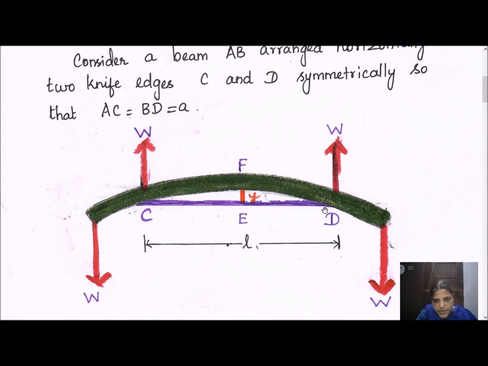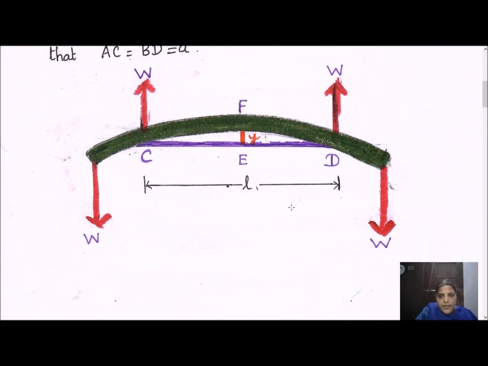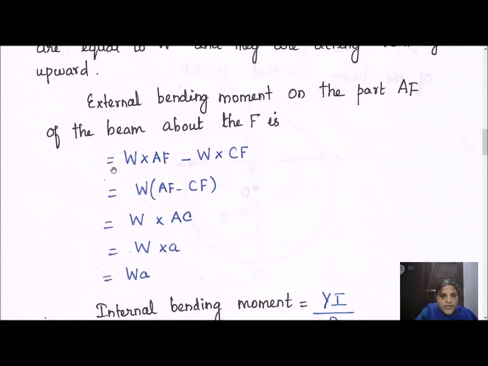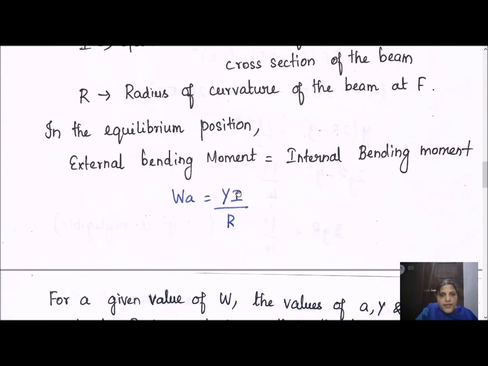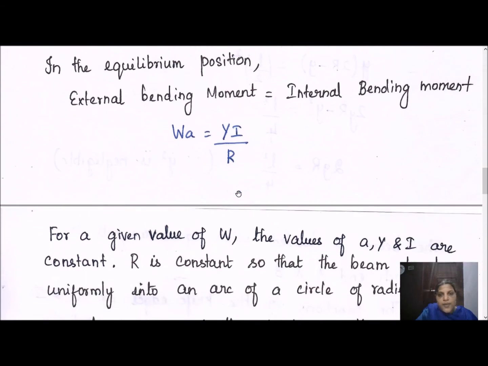From this to this side, this is equal to a. So W into a is taken to be the external bending moment value. Then in the equilibrium position, external bending moment equals internal bending moment. These two should be equated such that the system is balanced.